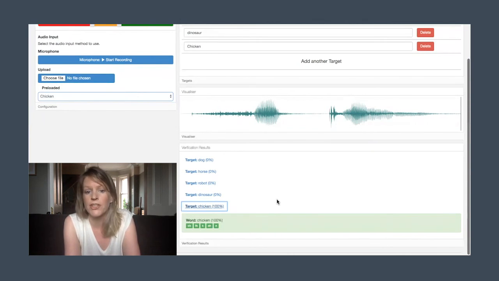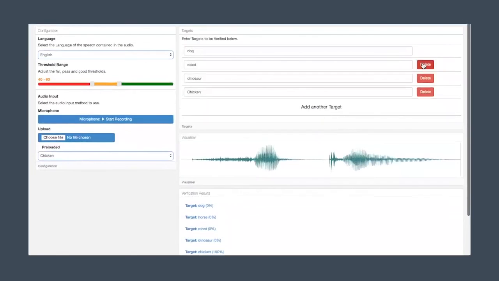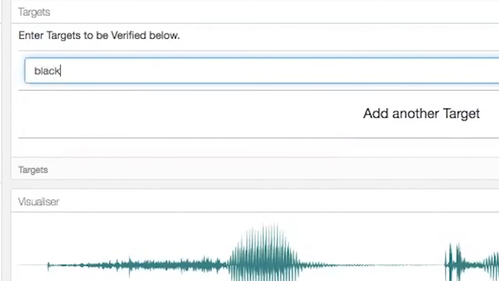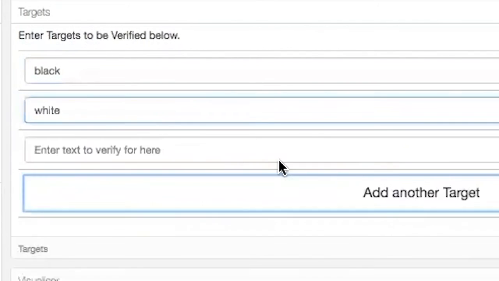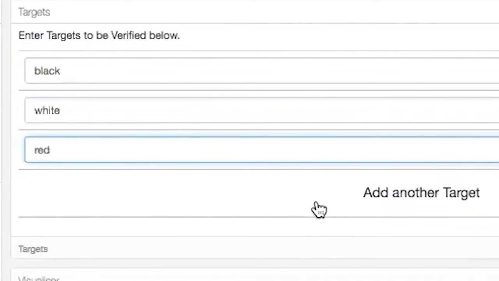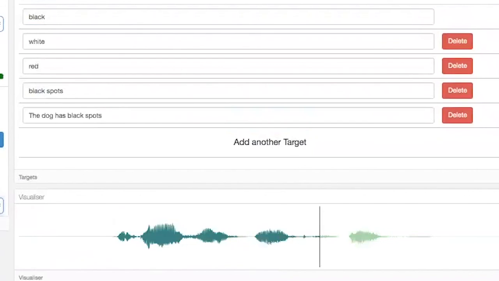Take, for example, a comprehension test. The child has been asked to read a passage about a dog, and we want to check how much they understood by asking them to describe the dog. Many answers are acceptable, but we're just interested in whether they hit on the key points. Let us simultaneously search for black, white, red, and let's put in a phrase as well. Black spots. And the child says, the dog has black spots.